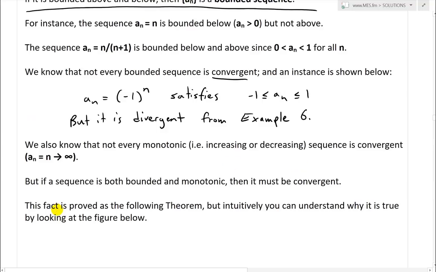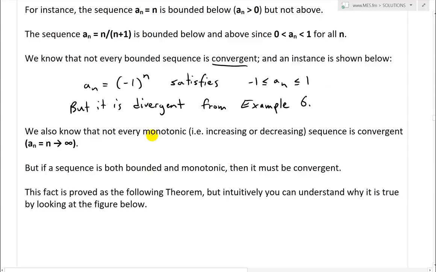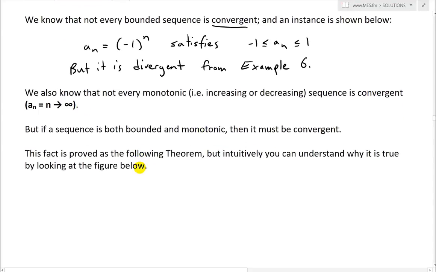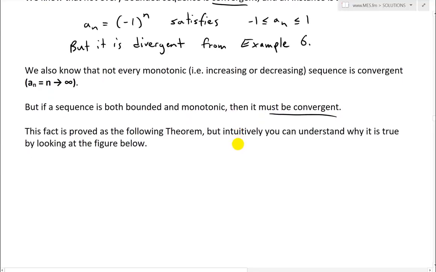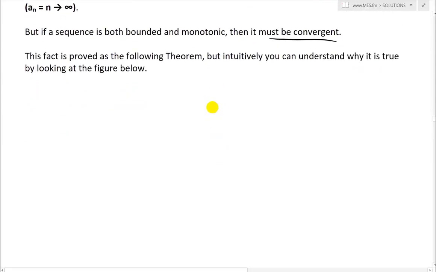And now going further, we also know that not every monotonic sequence, remember that's increasing or decreasing, is convergent. For example, a_n equals n approaches infinity, even though it is increasing. It's always getting bigger and bigger, 1, 2, 3, 4, but it's not convergent, so there's no limit. But if a sequence is both bounded and monotonic, then it must be convergent. This fact is proved as the following theorem, as I'll go into. But intuitively, you can understand why it is true by looking at the figure below. It's pretty straightforward, because it's always increasing or decreasing, and there's a limit.